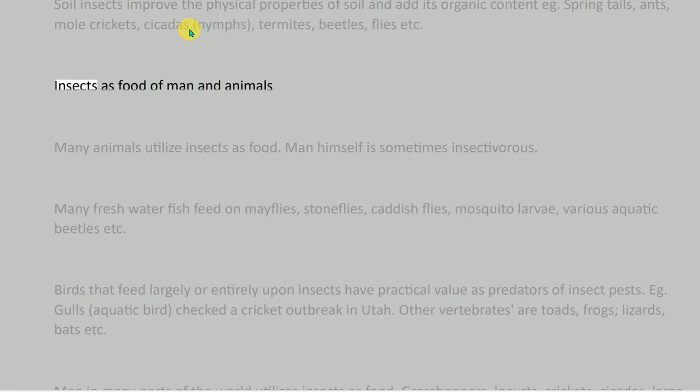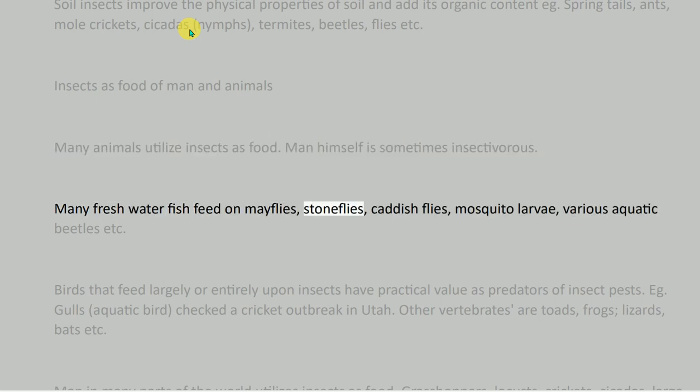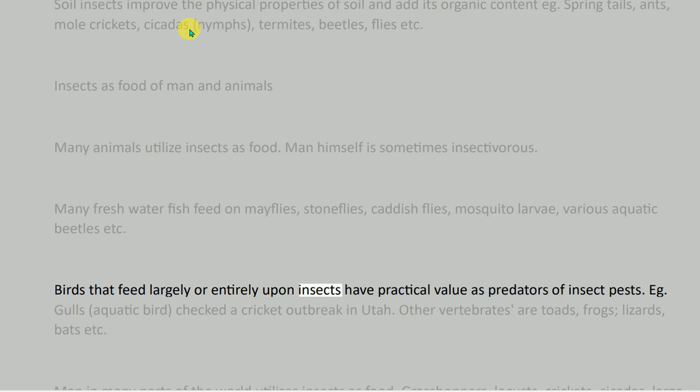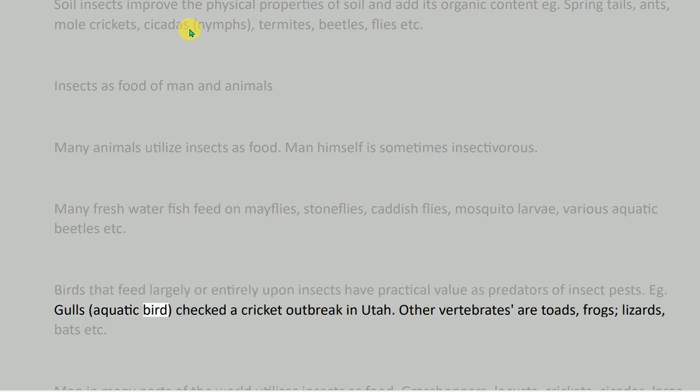Insects as food of man and animals. Many animals utilize insects as food. Man himself is sometimes insectivorous. Many freshwater fish feed on mayflies, stoneflies, caddisflies, mosquito larvae, various aquatic beetles, etc. Birds that feed largely or entirely upon insects have practical value as predators of insect pests, e.g., gulls checked a cricket outbreak in Utah. Other vertebrates are toads, frogs, lizards, bats, etc.